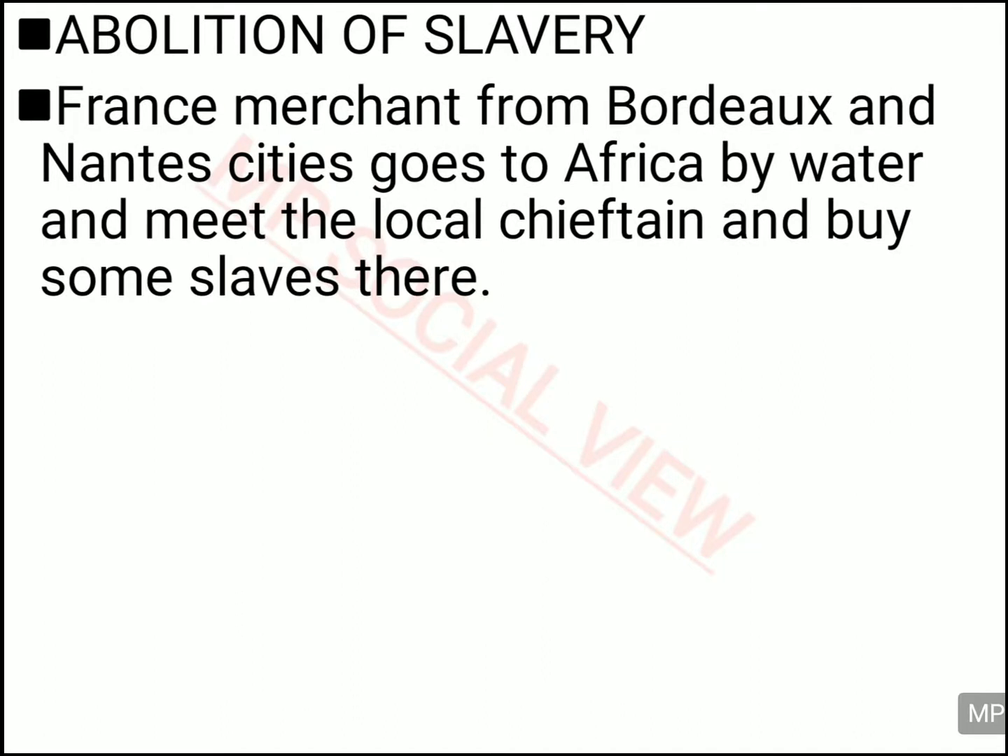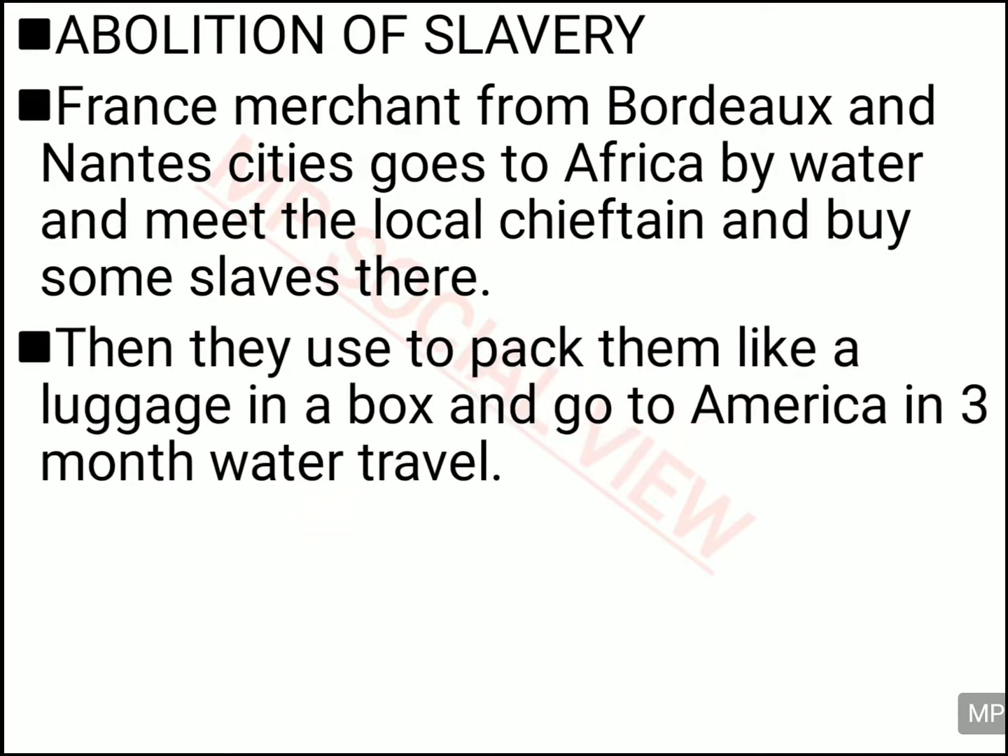French merchants from the cities of Bordeaux and Nantes used to go to Africa by the water route, and in Africa they used to talk to the local chieftains, the local leaders, and the chieftains used to sell some slaves to the French merchants. Then the French merchants used to take this labor to America. They used to pack the slaves in boxes like luggage, and this journey used to take 3 months. In this journey many slaves used to die because they were taken in a very miserable way.